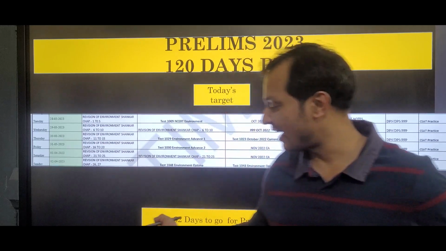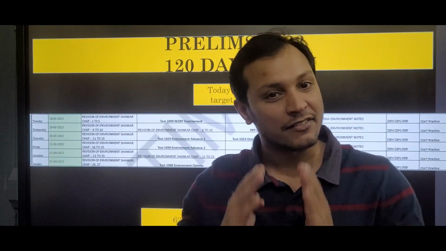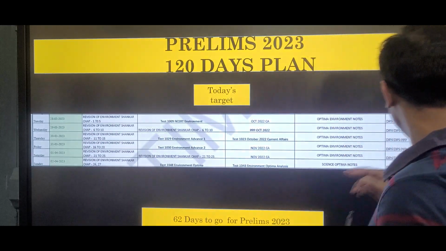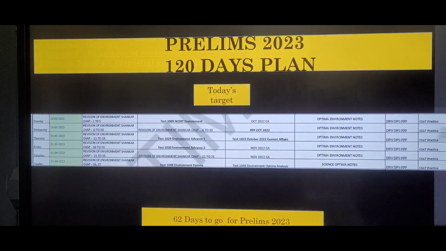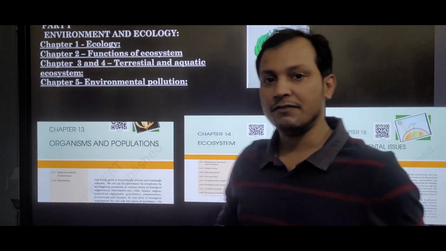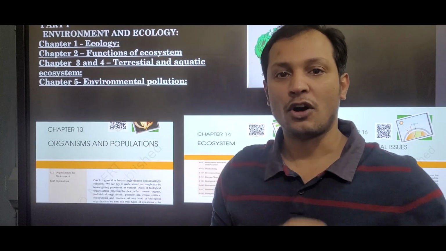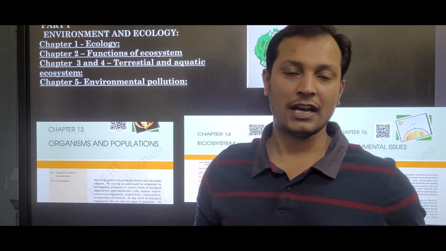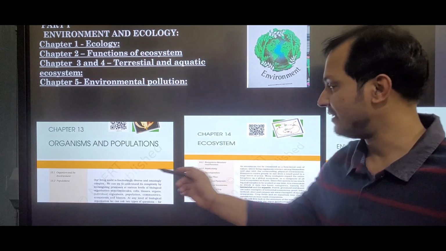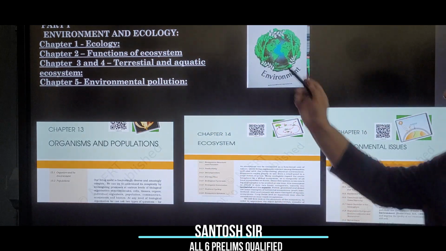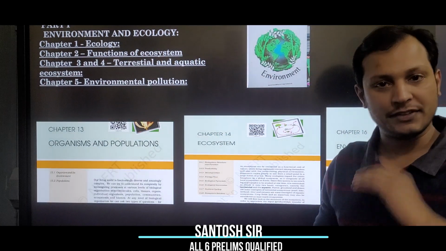Guys, 62 days are remaining for the UPSC Prelims examination and today we are starting with the environment revision. Guys, today in this video I will be giving you today's target. Today's target is we will cover unit 1 of environment and ecology, and the sources will be the NCERT books and any standard books which you are referring.